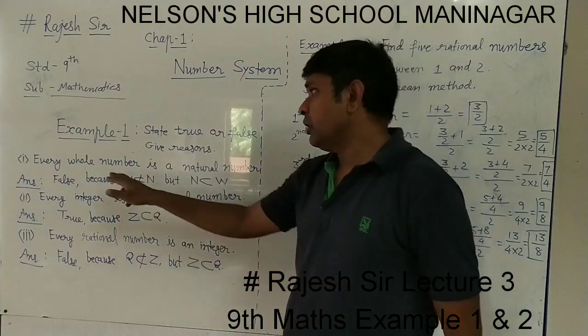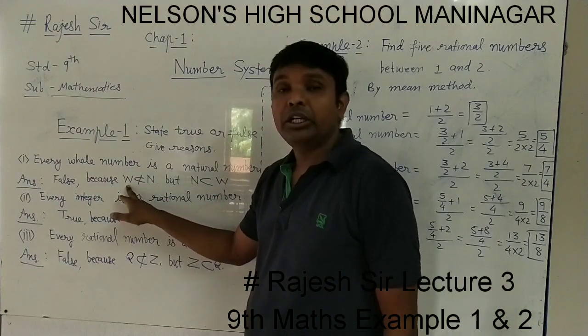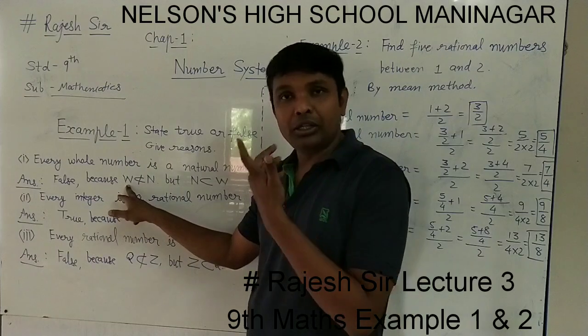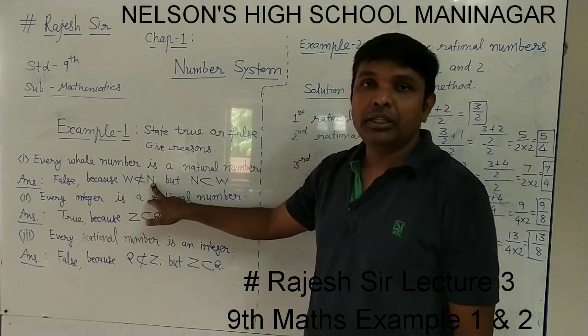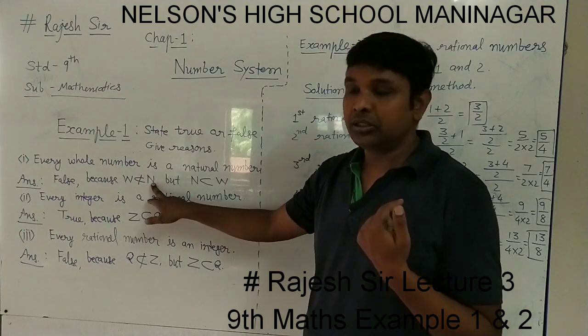As you know, the whole number is denoted by W, which includes 0, 1, 2, 3, 4 and so on, and the natural number is denoted by N, which includes 1, 2, 3, 4 and so on.